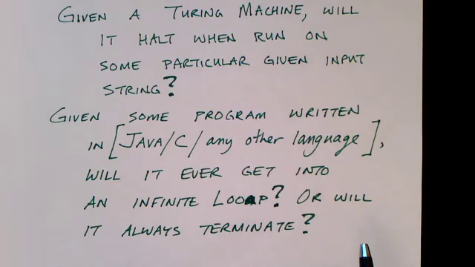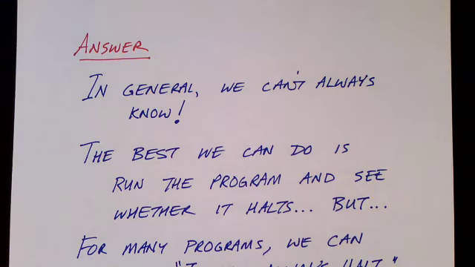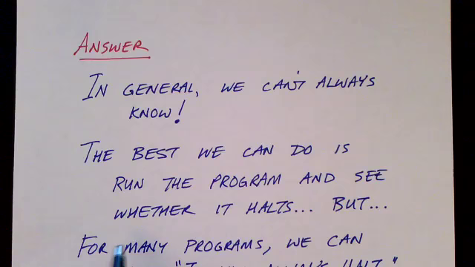Can we come up with an algorithm that, given an arbitrary program, determines whether it will always halt or will sometimes loop? That is the halting problem, and as I said, it's undecidable. By undecidable, I mean that in general, we can't always know whether a program will halt or not.